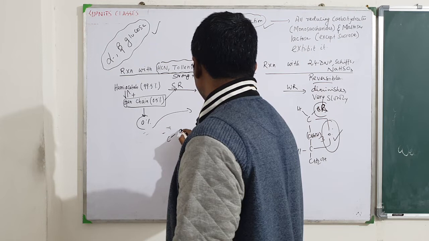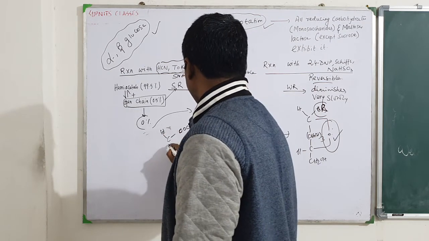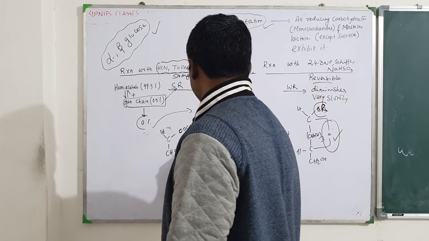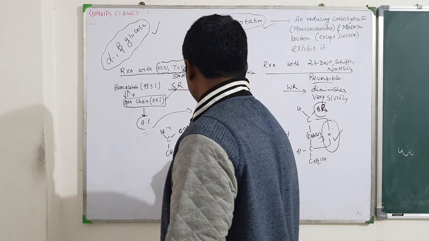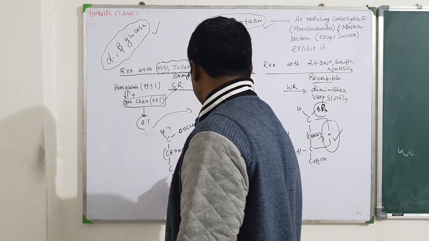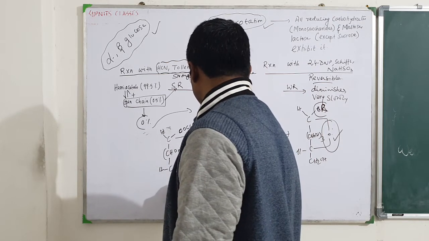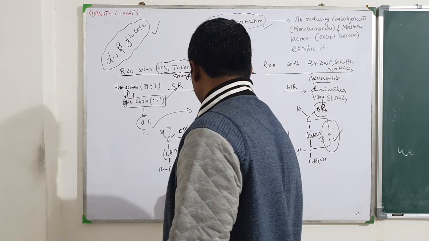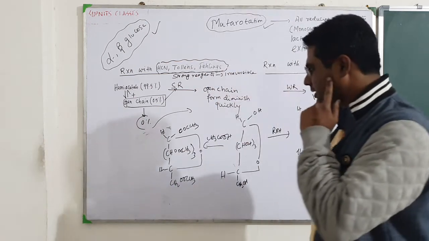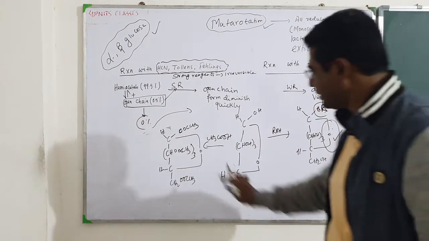Here it will be OOCCH3, H, CHOOCCH3, this is 3, this is CH, and this is again CH2OOCCH3. This will be another C. So this is the condition.